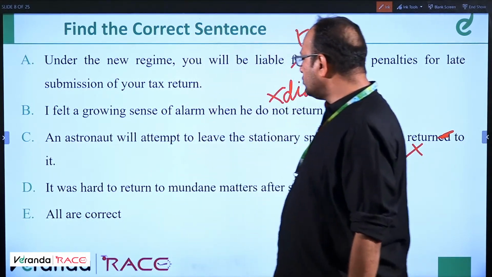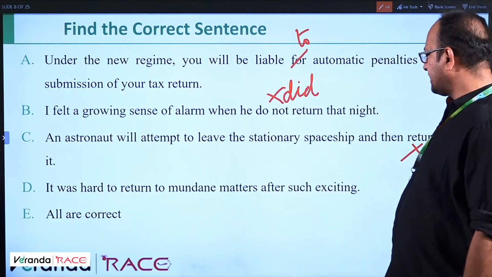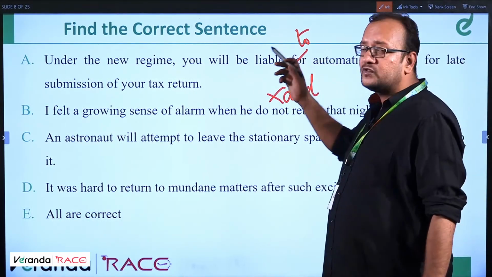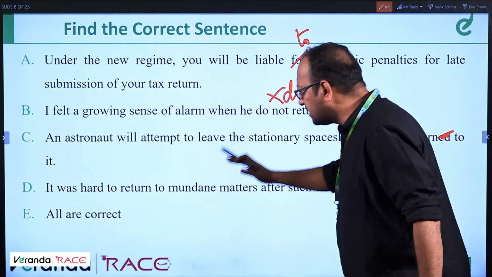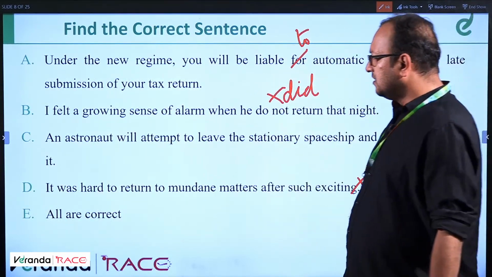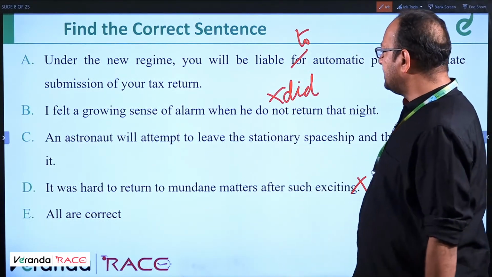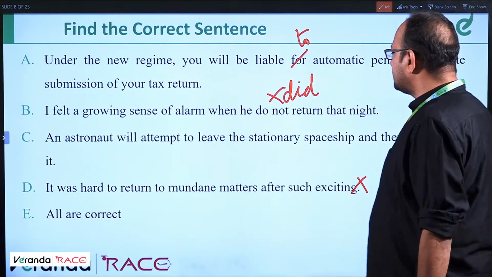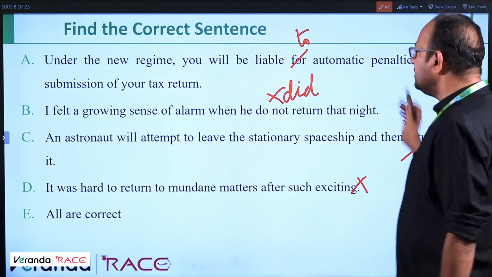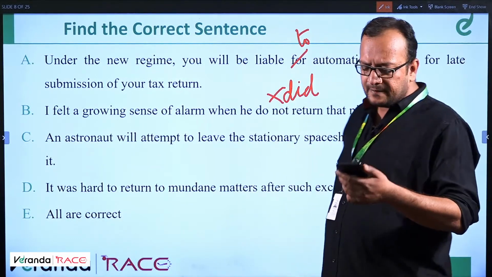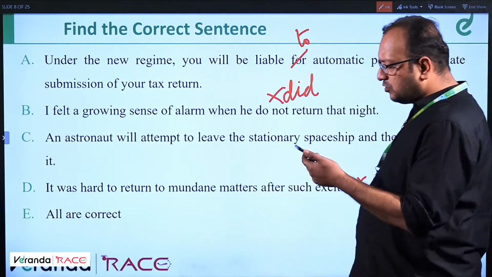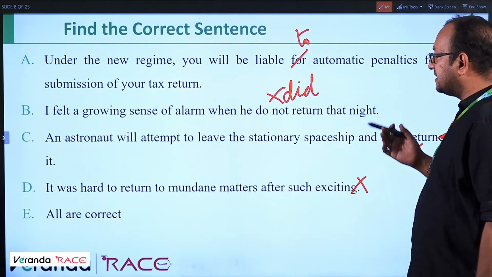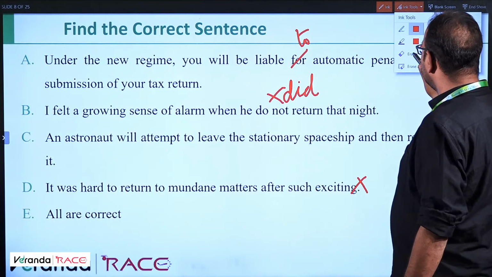It was hard to return to mundane matters after such exciting. This is also incorrect. So I think we are confused with the first option, because these three are 100% incorrect. I felt a growing sense of alarm when he did not return that night. It should be did. An astronaut will attempt to leave the stationary spaceship and then return to it. Return, R-E-T-U-R-N. Then it was hard to return to mundane matters after such exciting what? Such excitement. So let's go to the first question again.